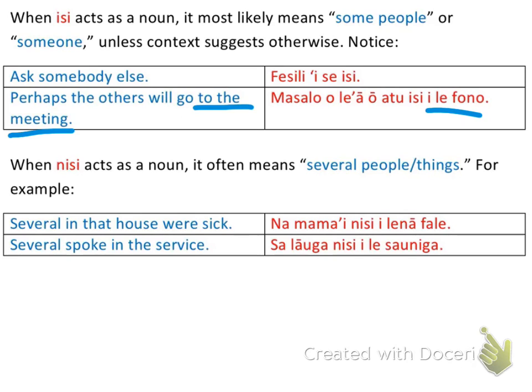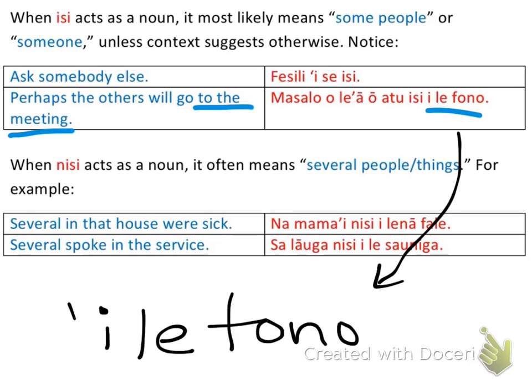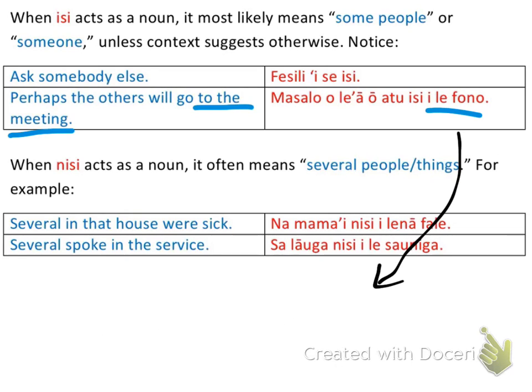And technically, if you wanted to, this part right here should probably be the e with the glottal right before it. But you'll see that omitted plenty of times. So you should start to get used to that idea of not seeing a glottal every time a glottal should appear. Okay? So then, we're also going to be talking about nisi acting as a noun,